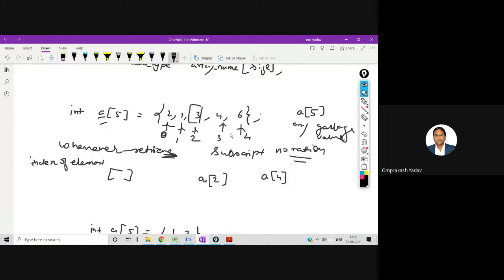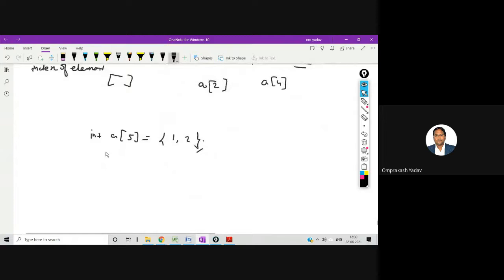Anyway, remember that even if you give a of 5, there is no such element, but this will give you an answer, right? This will give you a garbage value. So from your side you need to be clear and see during programming that you are not going to access any element beyond the limit. Okay. Now coming to this particular point, suppose I have declared int a of 5, right?